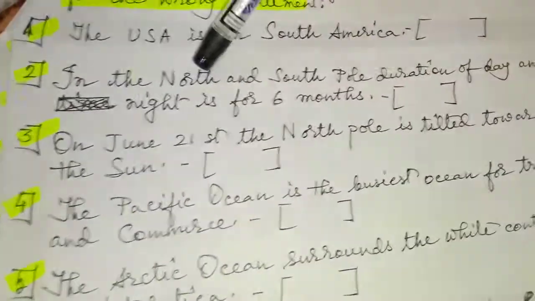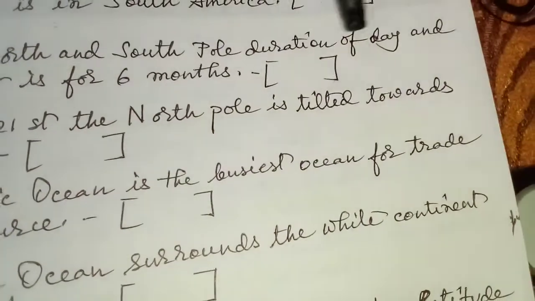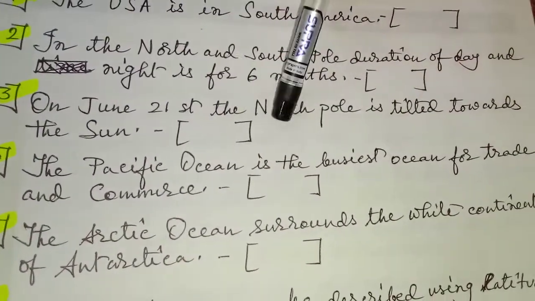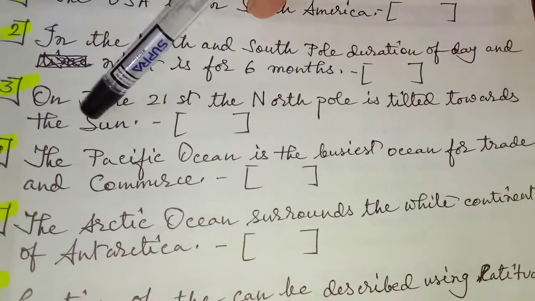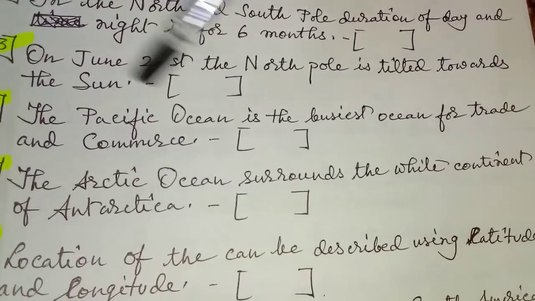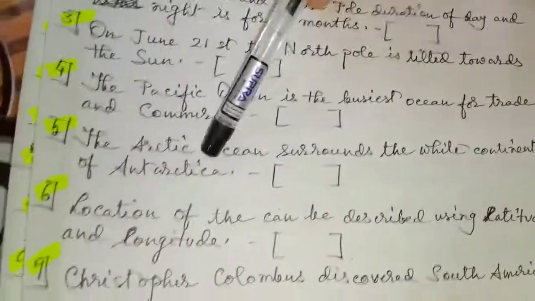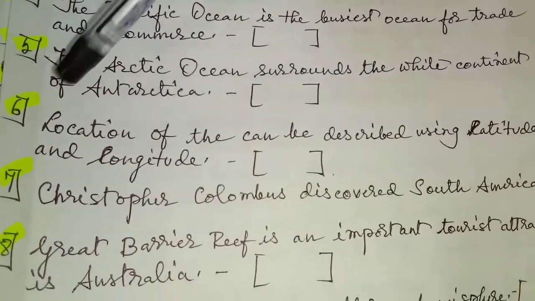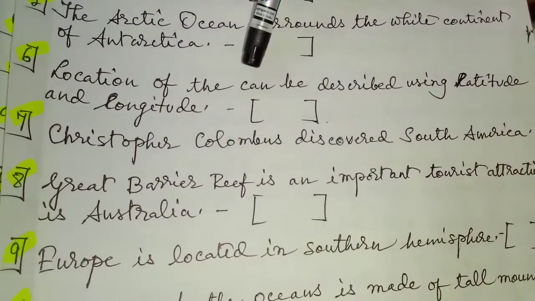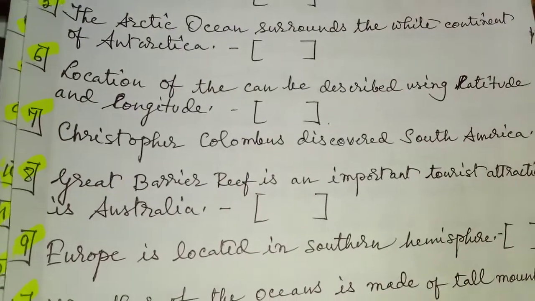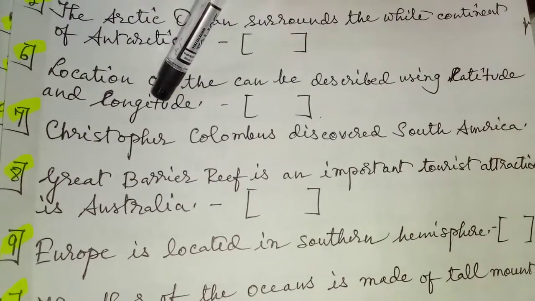Next, in the North and South Pole, duration of day and night is 6 months. On June 21st, the North Pole is tilted towards the sun. The Pacific Ocean is the busiest ocean for trade and commerce. The Arctic Ocean surrounds the white continent of Antarctica. Location of the earth can be described using latitude and longitude.